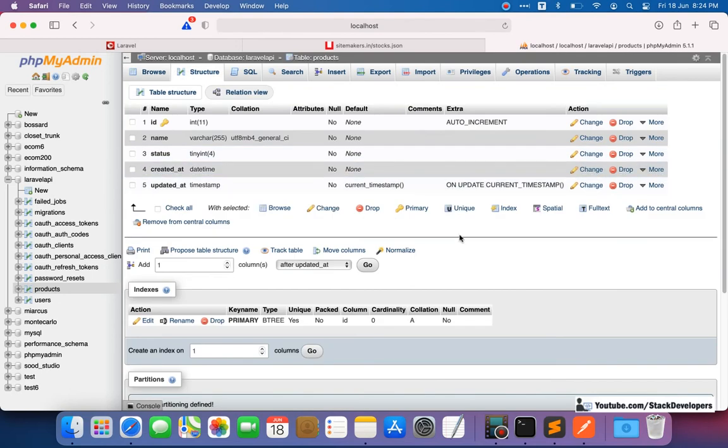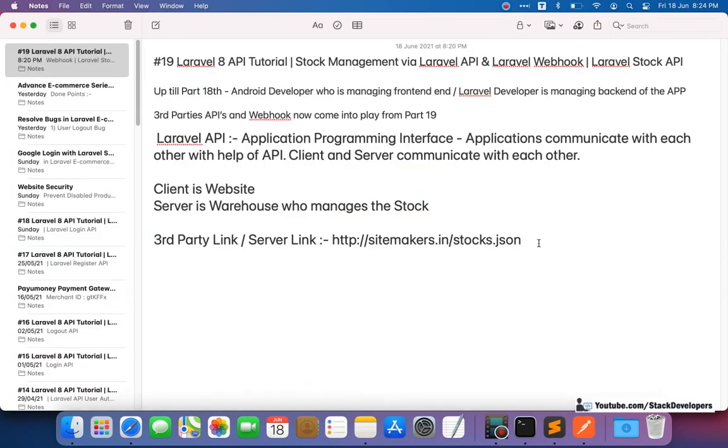Now we need to create one more table, the products underscore attributes table. We are creating this table because, as you know, if there is one product, then there are attributes as well. I hope this is very clear to you. I don't want to go deeper, you need to follow the e-commerce series, but I will tell you briefly. Like if there are two products, like a blue casual t-shirt, there are two tables we are going to manage here.